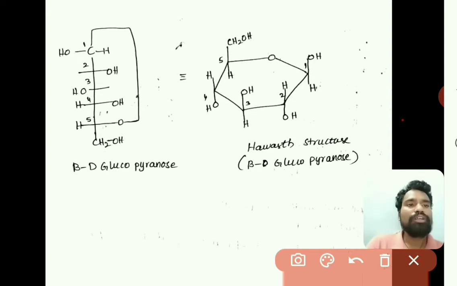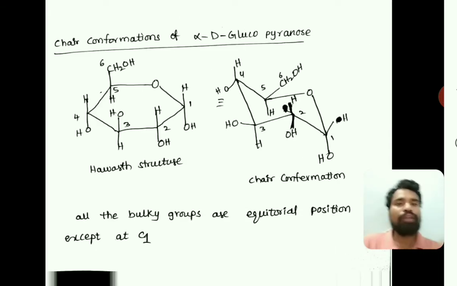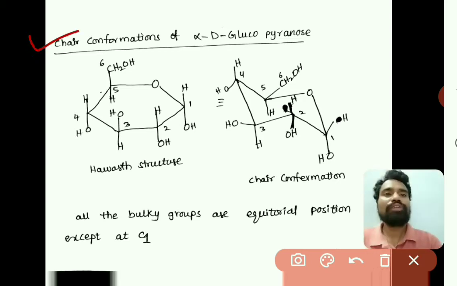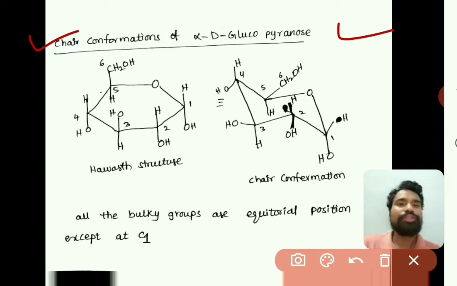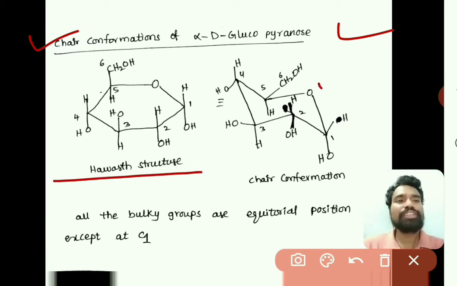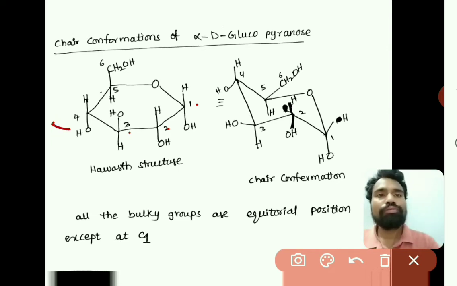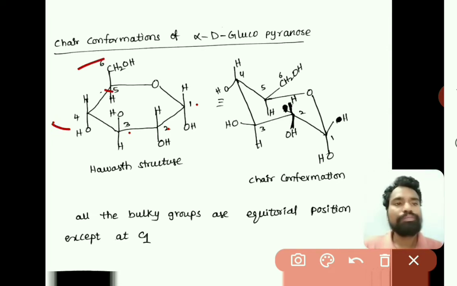So now we will see the chair conformation of alpha D-glucopyranose and beta D-glucopyranose. First one is the chair conformation of alpha D-glucopyranose. This is the Haworth structure. The same thing is written as a chair. This is oxygen, this is the first carbon, then second carbon, third, fourth, fifth, and sixth carbon, right.